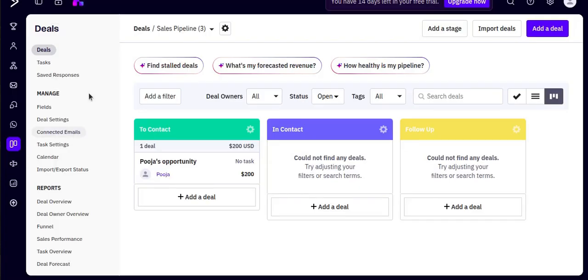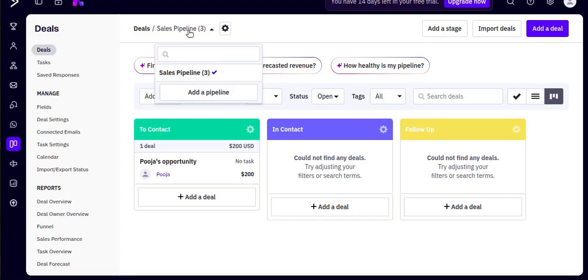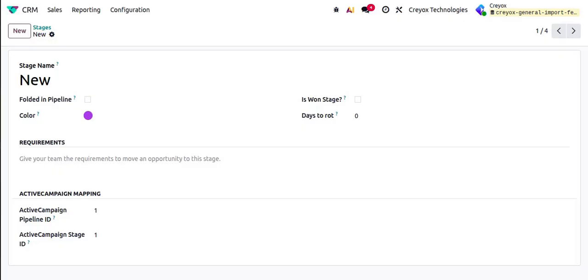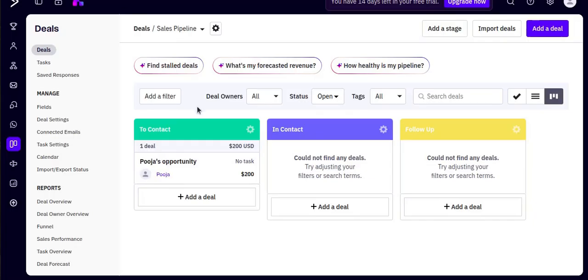So here you can see this is my pipeline, the sales pipeline, and its ID is 1. If that ID is added over here, this will map the stages of the pipeline over there in ActiveCampaign. Also I need to map the ActiveCampaign pipeline stages with the stages in my Odoo database. Here there are 3 stages: to contact, in contact, and follow up. Automatically it will consider this as the stage with ID 1, this one with ID 2, and this one with ID 3.